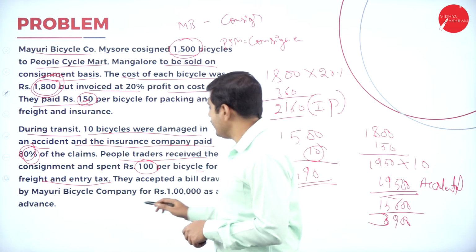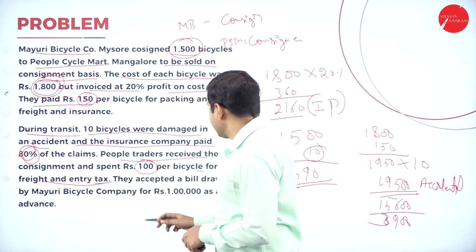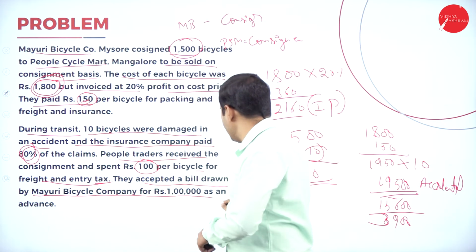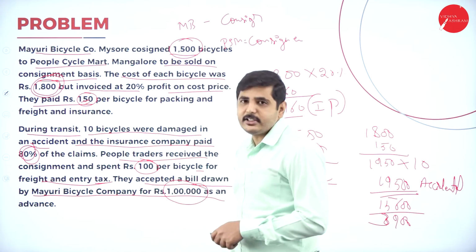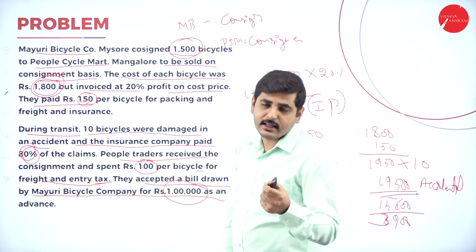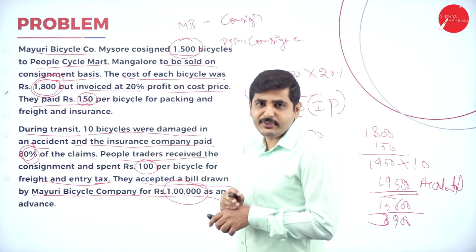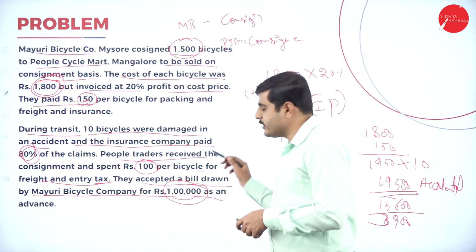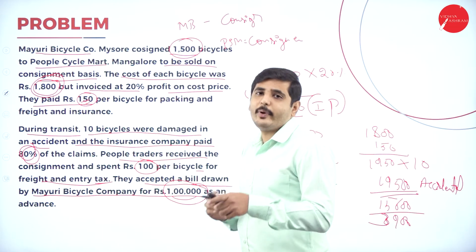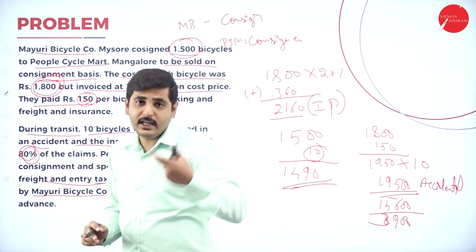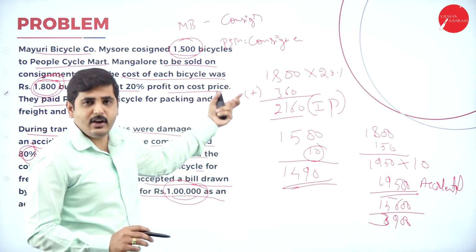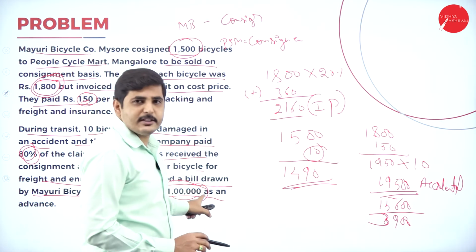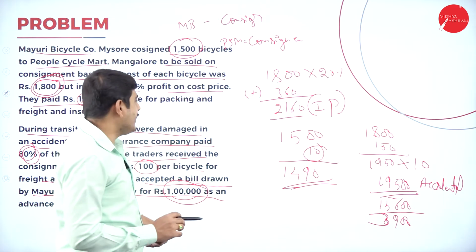They accepted the bill drawn by Mayuri Bicycle Company for 1 lakh rupees. This is a security deposit made by the consignee to the consigner, because he is taking the goods of the consigner, no? So on what basis will the consigner give? He has to make some security deposit to the extent of 1 lakh rupees. So while paying the ultimate amount to the consigner after selling all the cycles, he will deduct his expenses and also the amount he has paid as a bills receivable or direct cash.